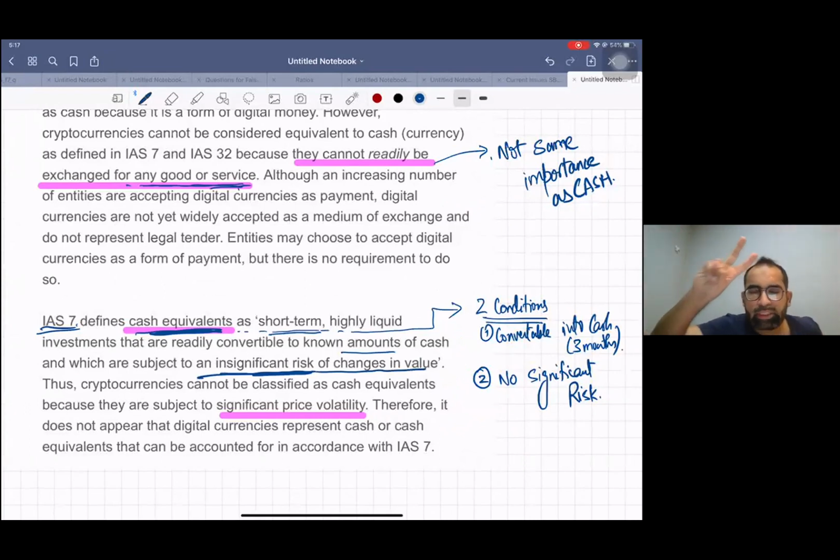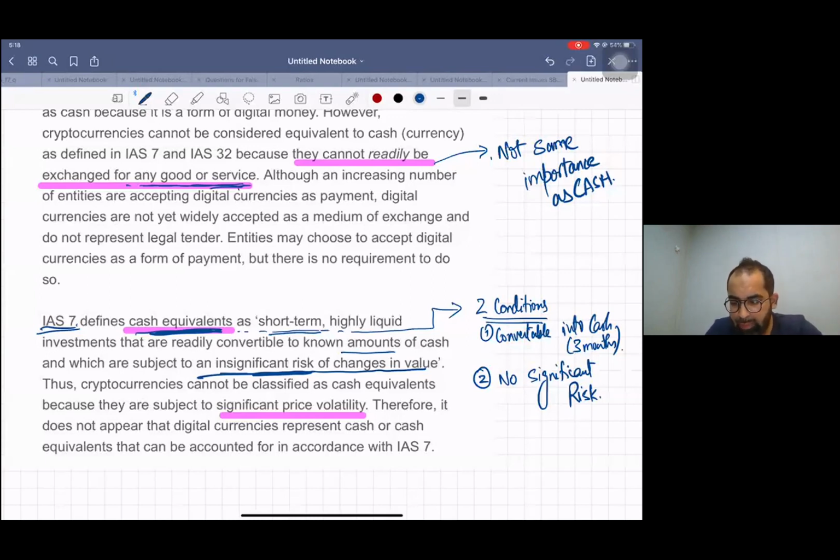Number one, cash equivalents are liquid investments which are readily convertible into a known amount of cash. Readily convertible means, as written in the standard, within 3 months, with a fixed amount you can get. And number two, it does not carry a significant risk.